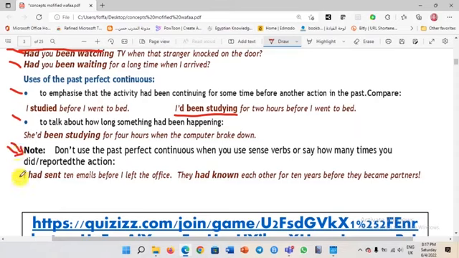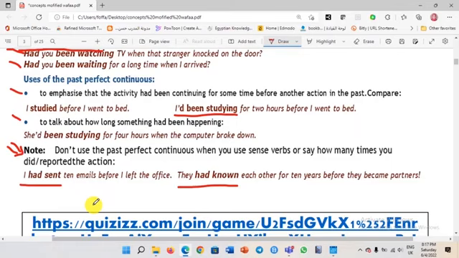you did reported actions. For example, I had sent 10 emails before I left the office. You cannot say "I had been sending" because you have what here? You have a number, 10 emails. They had known each other for 10 years before they became partners.